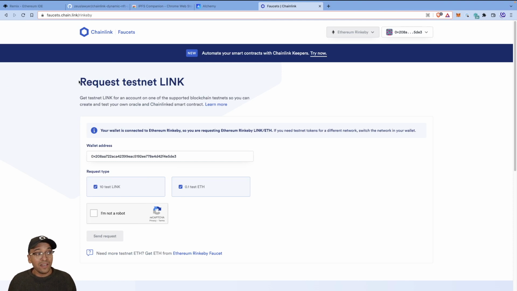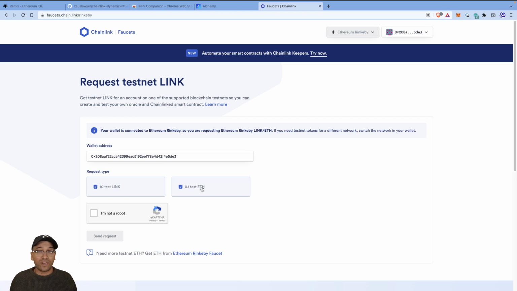So as you can see, it now says request testnet link because it knows. And if you look at the URL, it knows we're on Rinkeby. And that's my wallet address. Get the 10 test link, get 0.1 ETH, and I think it's rate limited, once an hour you can do this. So in an hour, do it again, because you'll need link, and you'll need ETH if you're actually working on Rinkeby.